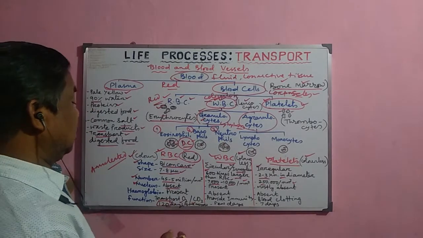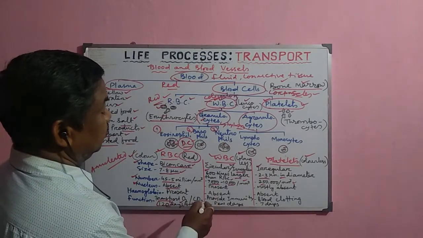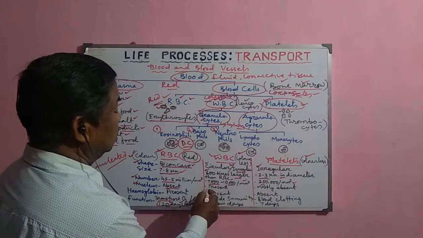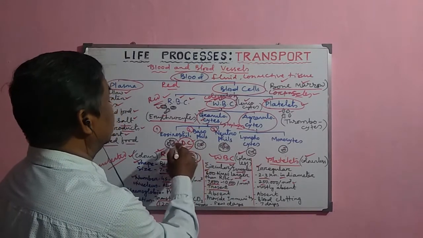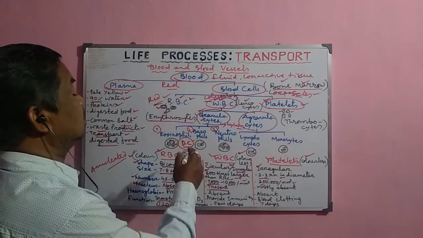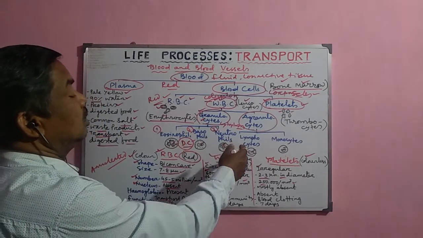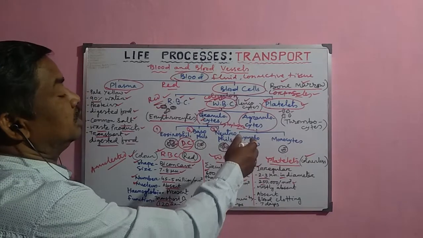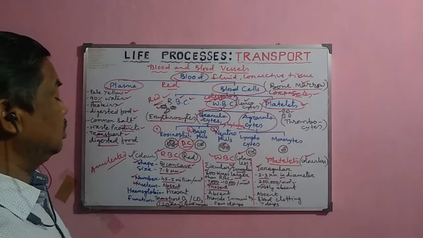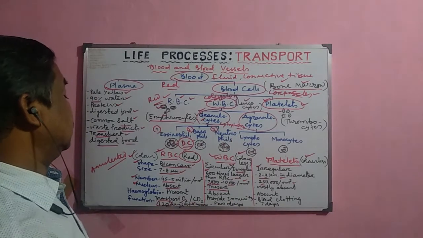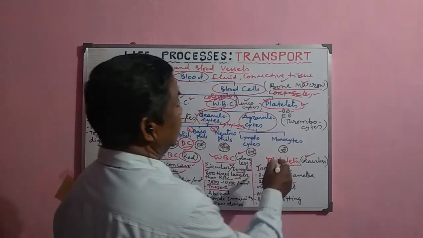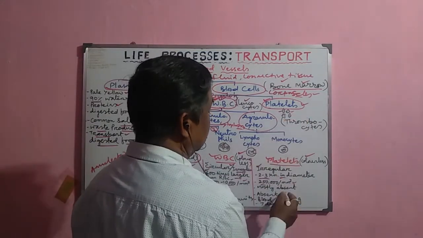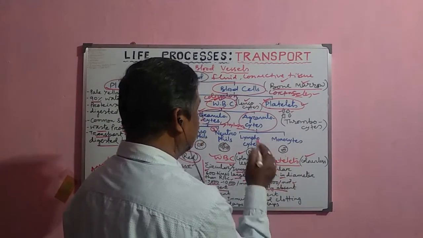But in case of WBC, normally the nucleus is present and the nuclei are of different shapes. It may be horseshoe shaped, multi-lobed, bilobed, heart-shaped or kidney-shaped, or very small nuclei. But the nuclei are present there. But in case of platelets, here also the nuclei are mostly absent.